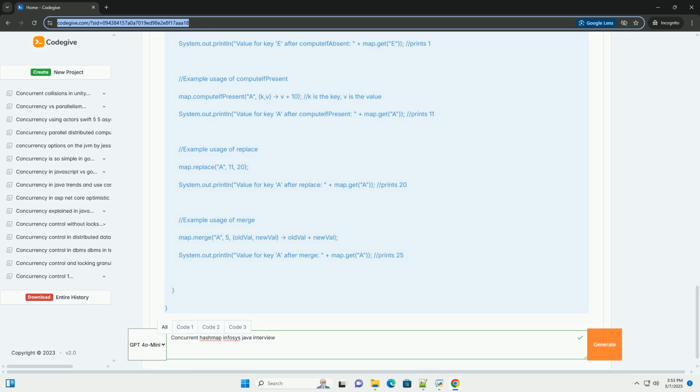Resizing. When the map becomes too full, as determined by a load factor, it is resized. The resizing process is also performed concurrently. The load factor is typically 0.75. 3. Key methods and operations.